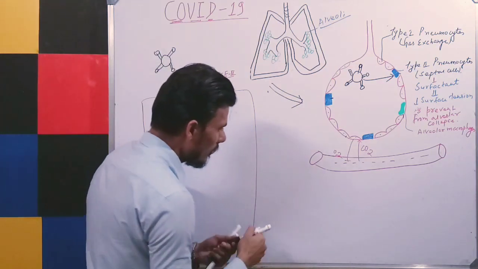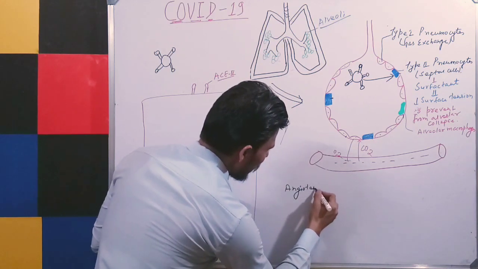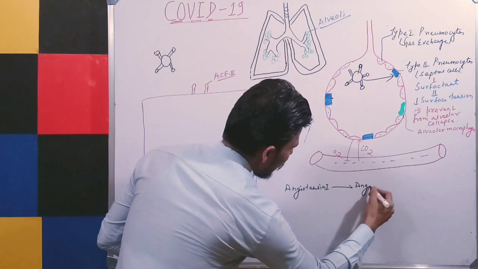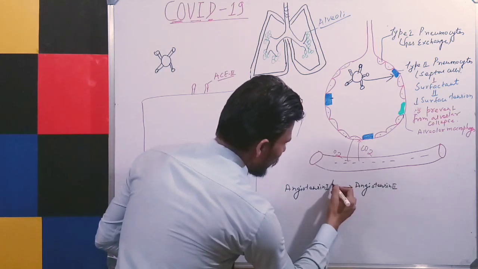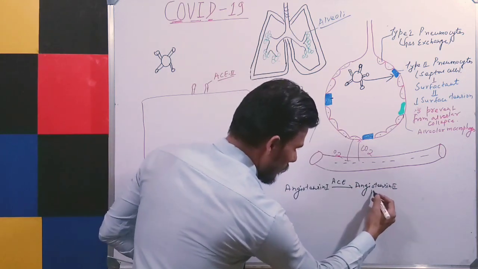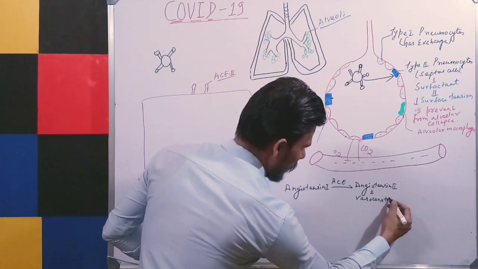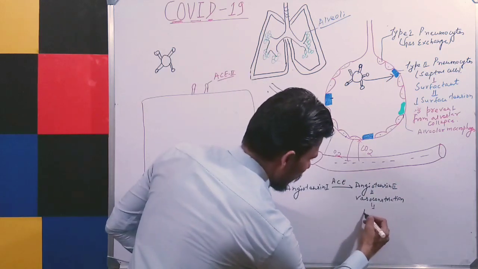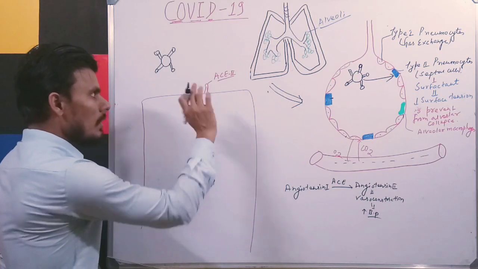It will convert angiotensin 1 to angiotensin 2, right? The angiotensin converting enzyme is converting angiotensin 1 to angiotensin 2, and this will cause vasoconstriction, and when the blood vessels are constricted, there is an increase in blood pressure. The function of ACE2 is opposite to this, okay?